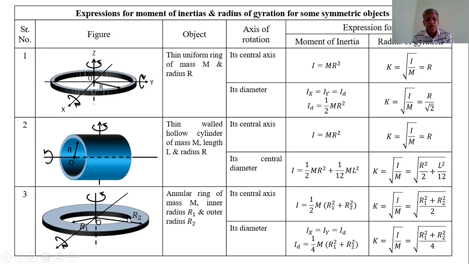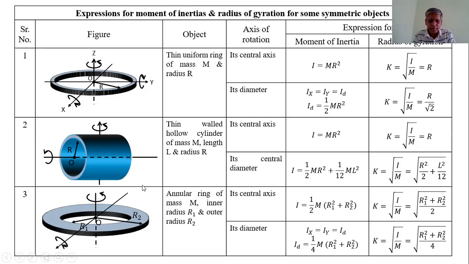From these expressions for the annular ring, we can also obtain the formula of the moment of inertia of the thin uniform ring. For a thin uniform ring, R1 is equal to R2, that is equal to R. Therefore, R square plus R square, that is 2 times R square, and the 2 gets cancelled. Therefore, the moment of inertia of a thin uniform ring is MR square.